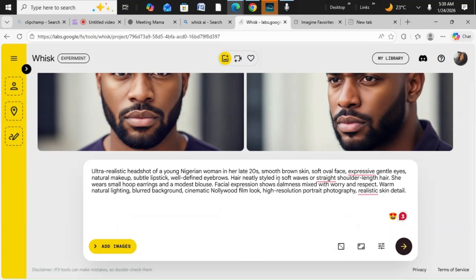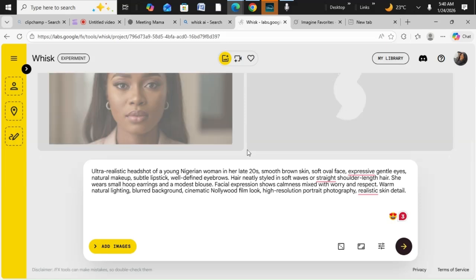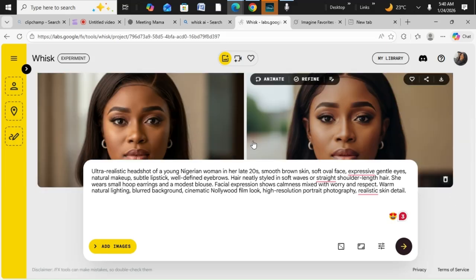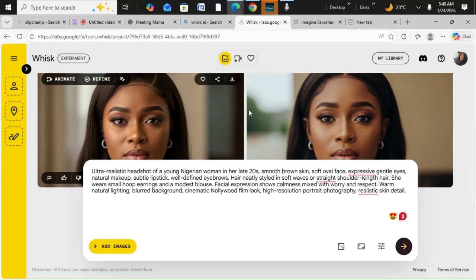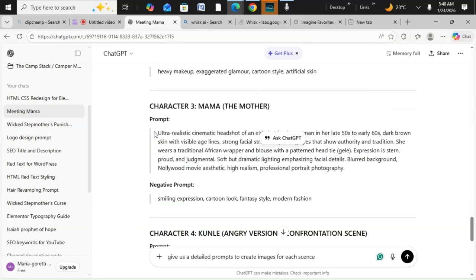Why is that a prominent person now? What is happening now? So maybe let's try again or we'll change. We'll tell ChatGPT to touch the prompt, but I don't know why it's not creating. It's supposed to create with a hand that's created. Whisk, don't play with me. Oh, so it has created the image of Ada for me. So I'll save. Then let's create our mama.